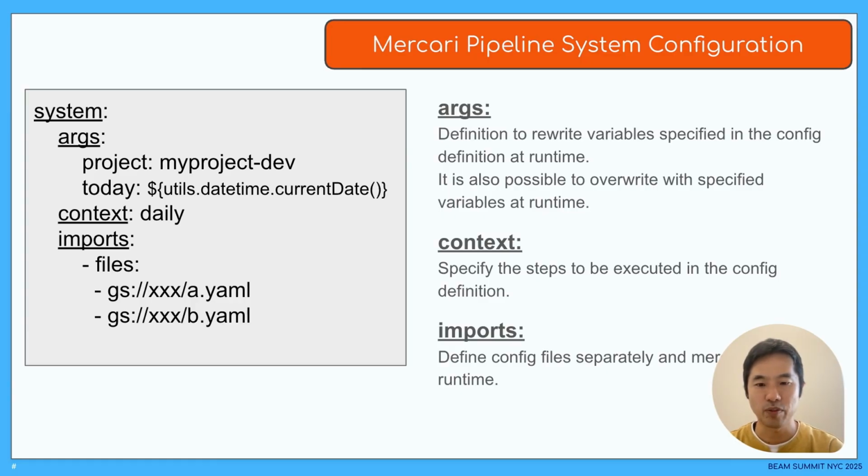Context is an option used to derive multiple processes from a single pipeline definition. As will be explained later, multiple pipelines that share common parts, such as feature generation in ML training and prediction, can be simply defined as a single pipeline definition. Imports is an option for merging and using pipeline definitions written separately at runtime. This is convenient when you want to manage independent pipeline definitions individually.